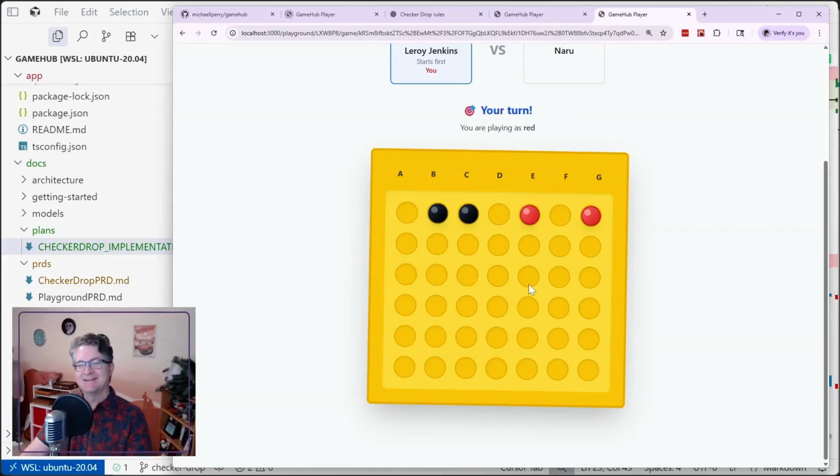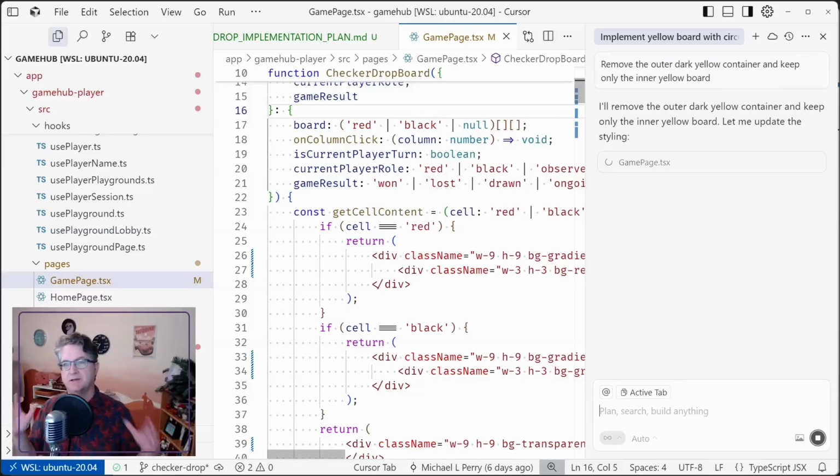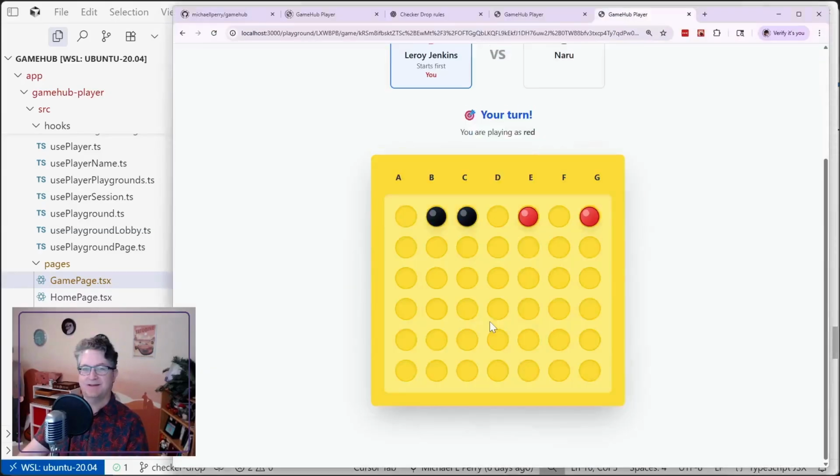Okay. Yeah. I don't know. I might keep the spheres. But yeah, let's get rid of the yellow outer border. Remove the outer dark yellow container and keep only the inner yellow board. Let's hope that it understands what I mean by remove. Okay, so that's what we've got.